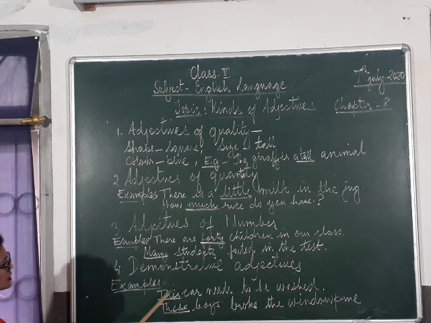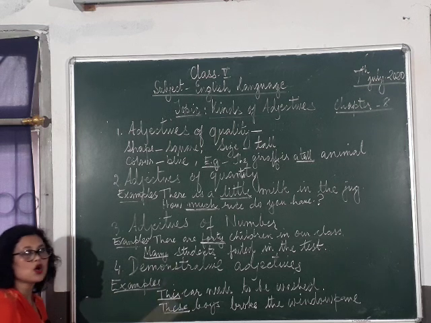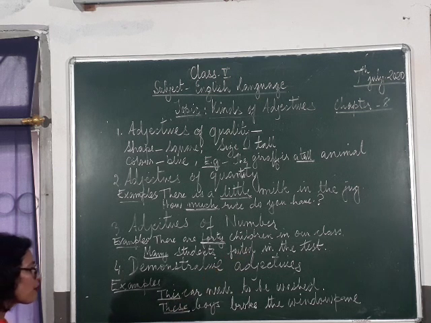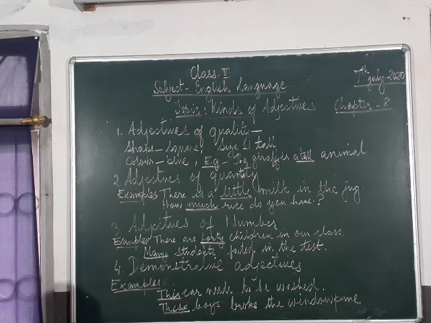Now, demonstrative adjectives point out, or they answer the question: which one of the cars needs to be washed? This car needs to be washed, pointing to the particular car. These boys broke the window pane. Which boys broke the window pane? These boys broke the window pane.